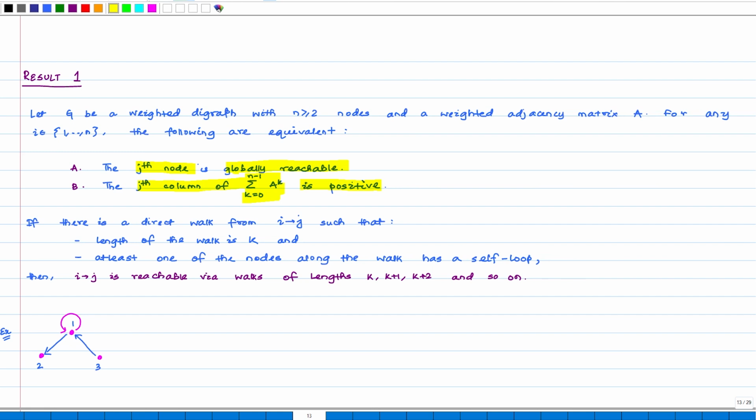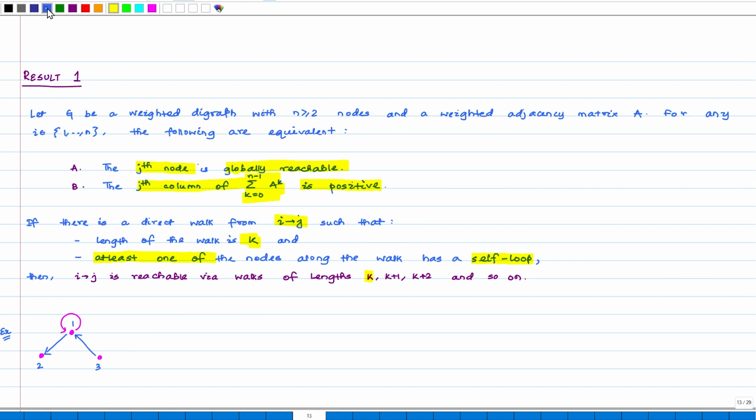Now, yet another interesting property holds. If there is a directed walk from node i to node j of some length k, and at least one of the nodes along the walk has a self loop, then j is reachable from i via walks of lengths starting from k up to infinity.